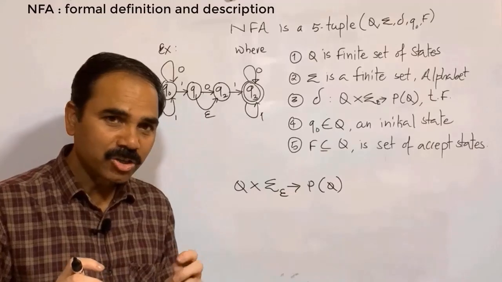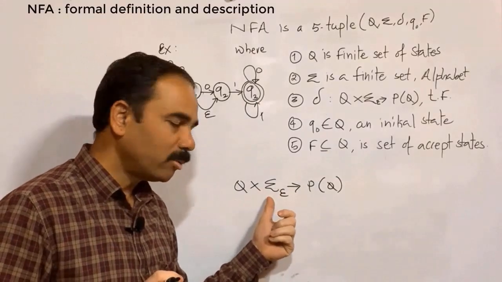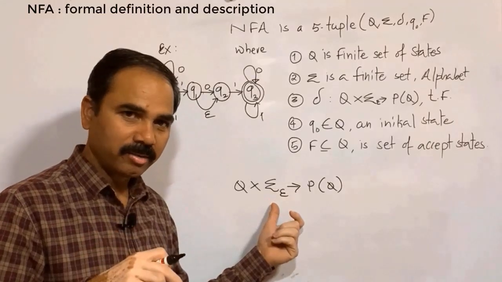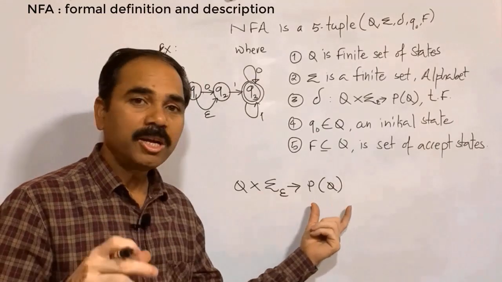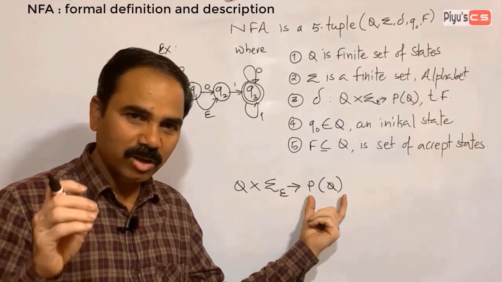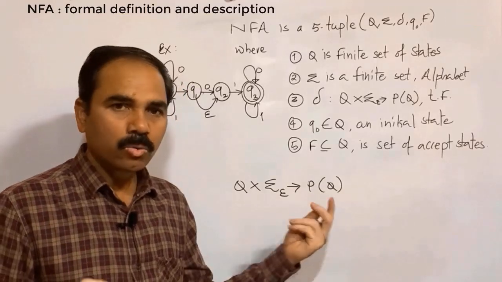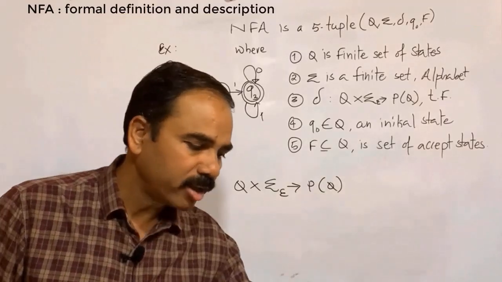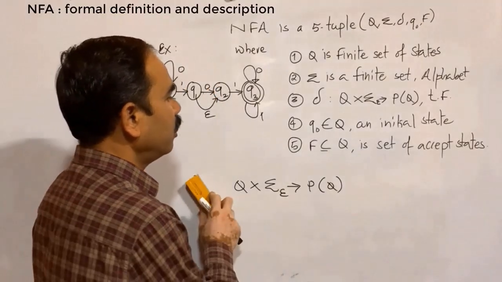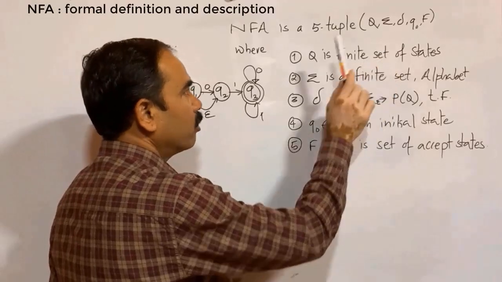The transition function of NFA takes a state, a symbol from the input alphabet or an empty string, and produces a set of states. So here we have written power set of Q, that is actually the collection of all subsets of Q. So we can formally define NFA with the help of 5 tuples: Q, sigma, delta, Q0 and F, where